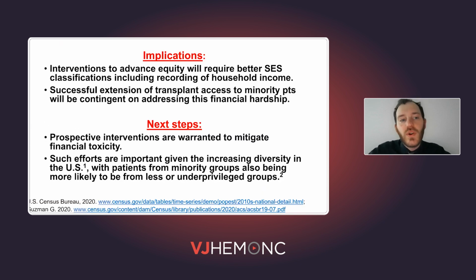The implications of this work are that interventions to advance equity will require better socioeconomic status classifications, including detailed recording of household income, and that successful extension of transplant access to patients from underserved populations will be contingent upon addressing this financial hardship. The next steps for this research are prospective interventions, which are warranted to mitigate financial toxicity. And these efforts are increasingly important, given the increasing diversity in the United States, with patients from underserved populations also being more likely to be from underprivileged groups.